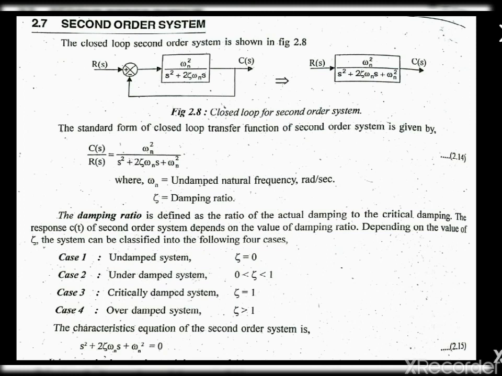If the zeta value is between 0 and 1, it is called an underdamped system. If the zeta value is equal to 1, it is called a critically damped system. If the zeta value is greater than 1, it is called an overdamped system. The characteristic equation of the second order system is s square plus 2 zeta omega n s plus omega n square equal to 0.